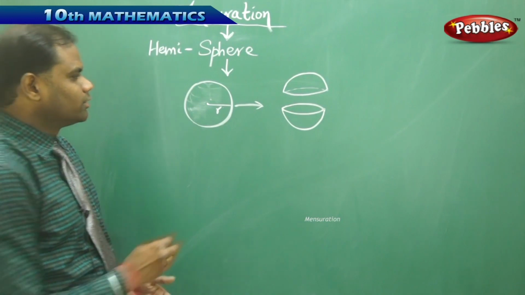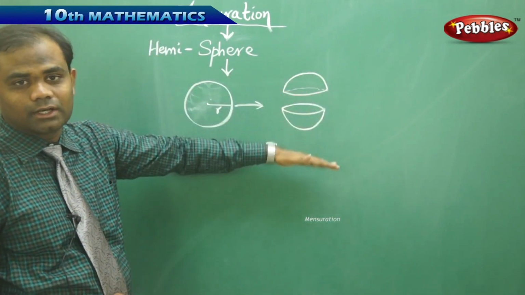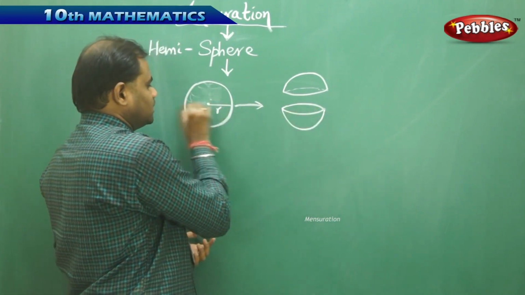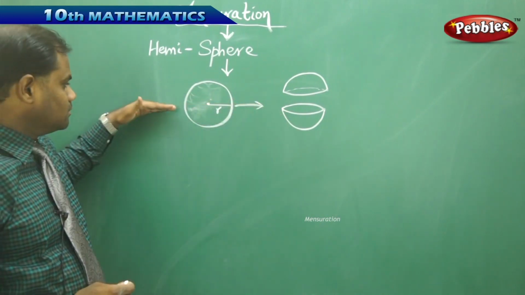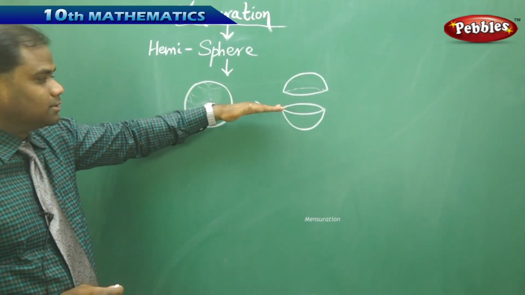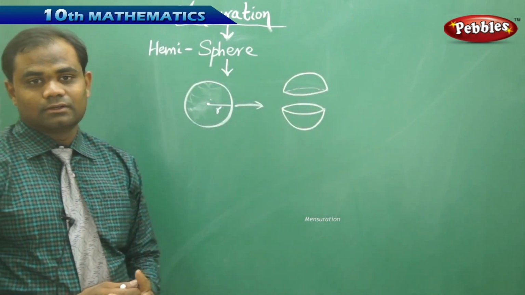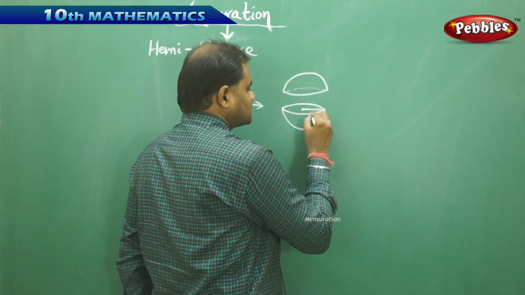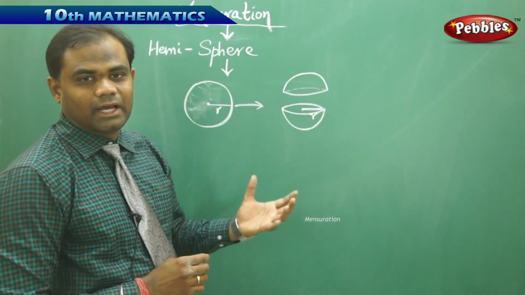So these are the two regions which I obtain when I cut the sphere into the upper region and the lower region, cutting exactly on its radius. Yes, exactly on the diameter. Taking it through the diameter, I get two regions which are hemispheres. Now in this, I see that the radius is r, and then we have two regions here.